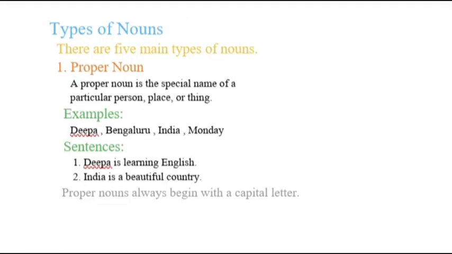Types of nouns. There are five main types of nouns. First one is proper noun. A proper noun is the special name of a particular person, place, or a thing. For example, Deepa, Bengaluru, India, Monday.